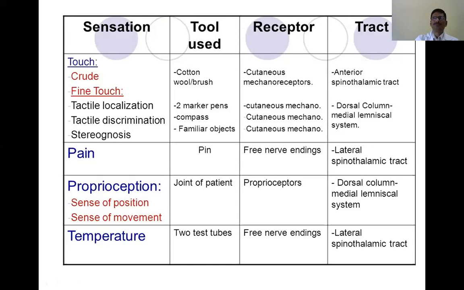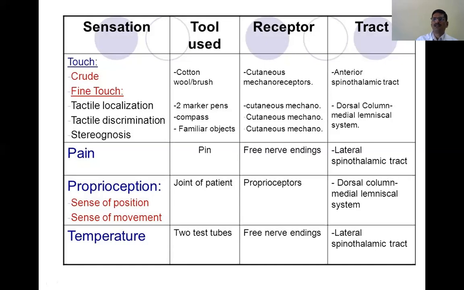Now ask the subject to close the eyes, then make a movement, maybe rotation of the head, to the right, left, or forward and backward bending, or maybe of the upper limb, like abduction, adduction, extension.